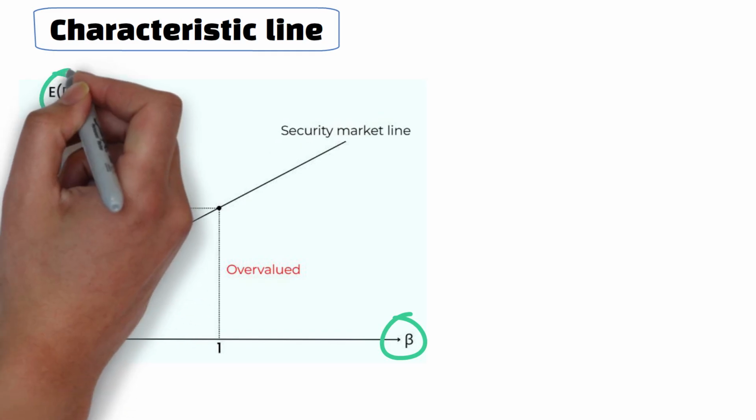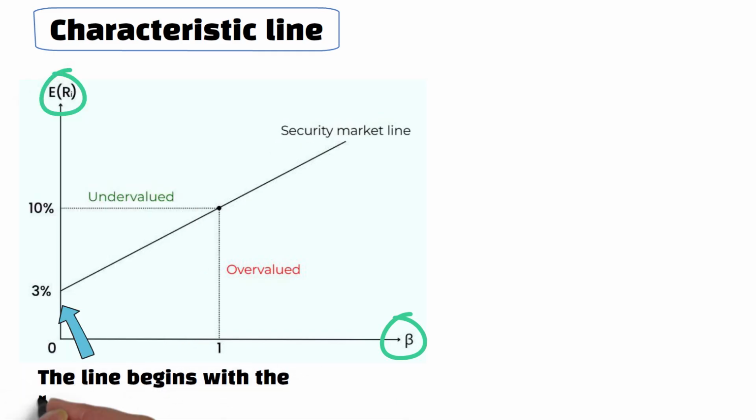It's a way of visualizing CAPM, with the x-axis of the chart showing beta or risk, and the y-axis shows the expected return.